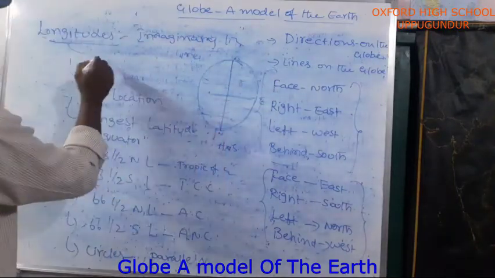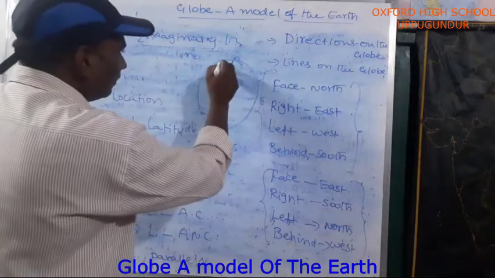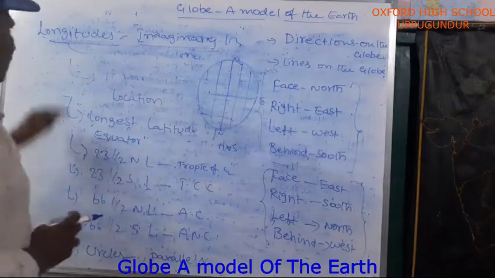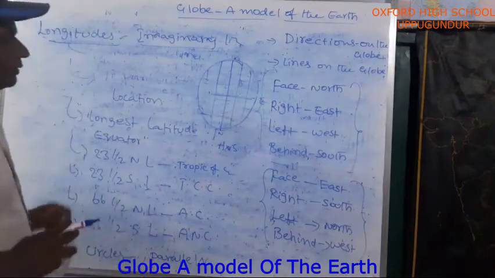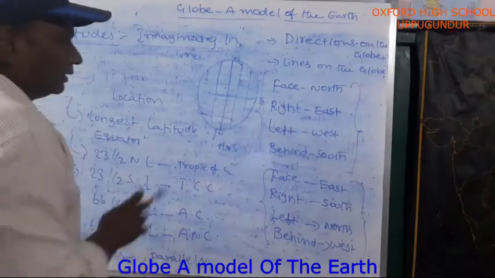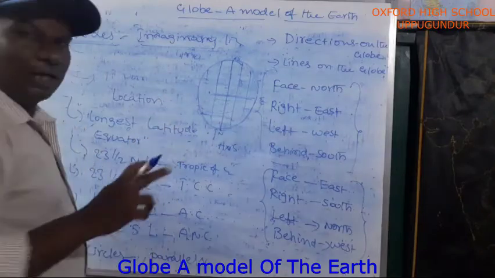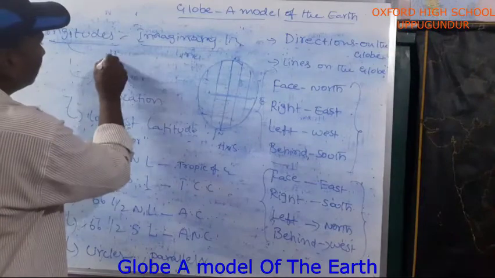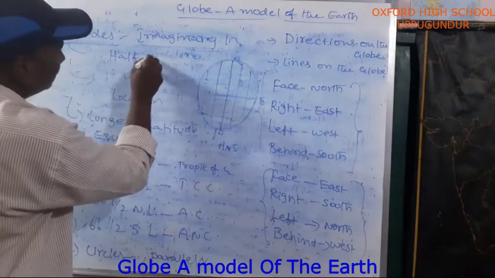These are all vertical lines. Okay, now which are vertical lines? Longitudes are vertical lines. These longitudes are not full circles. These are all half circles.